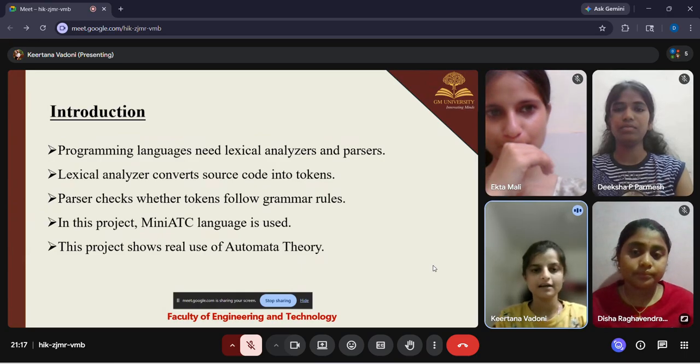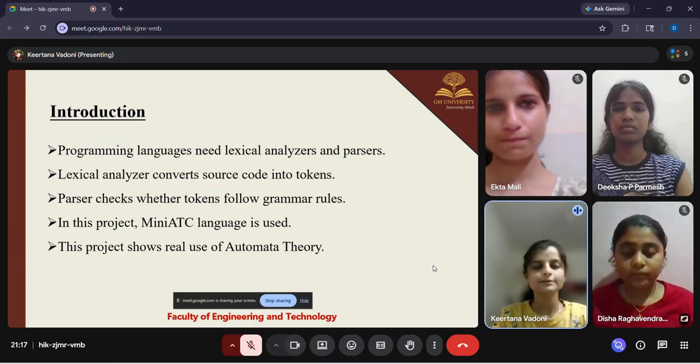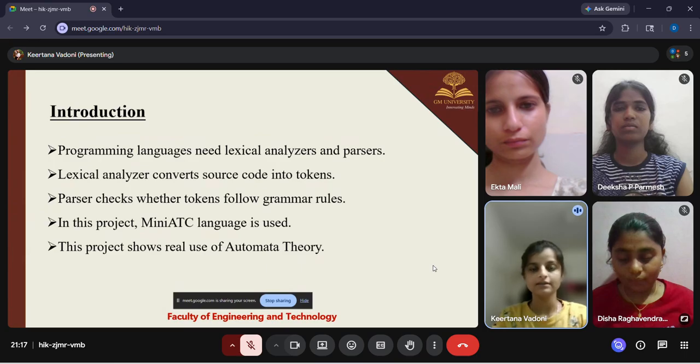Then the parser will check whether the tokens have followed the particular syntax or grammar rules properly. So in this project we have used a simple language called mini ATC. This project will help us know how the compiler really works in the real world.